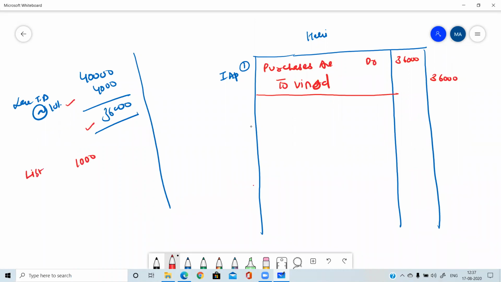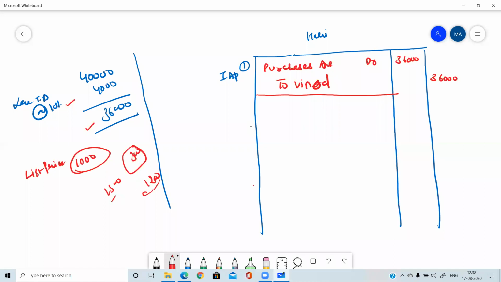So the goods of rupees 1,000 are being returned. This is the list price, which means you need to subtract the discount from this amount. Suppose you have purchased a dress from the market costing rupees 1,500 and you pay the seller rupees 1,200 after bargaining. So you got 300 discount. After 2 days you go back to that shop and want to return that dress because you don't like it. So will the seller repay you 1,500 or 1,200 for that purchase return? 1,500 or 1,200?